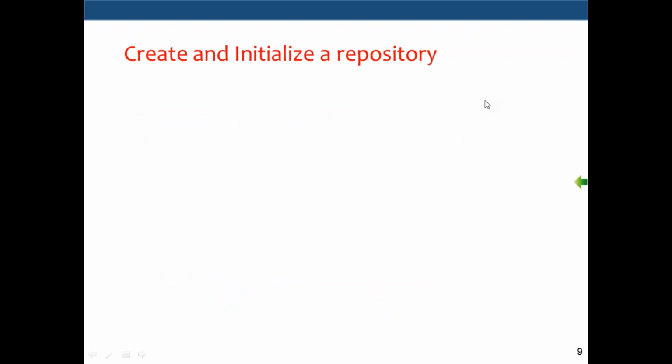Next we have to create the repository and initialize it. We'll discuss this tomorrow. I'll show you how to create the repository, how we initialize it, and then how to add the code and start tracking the changes.